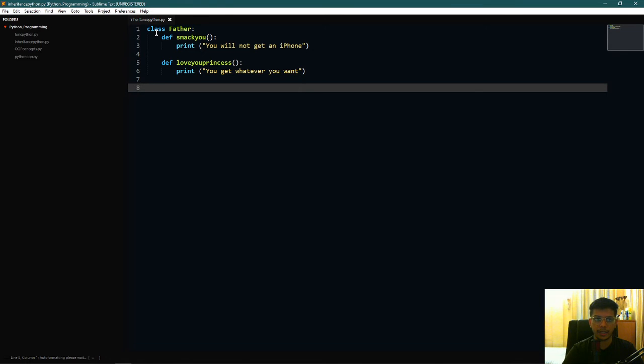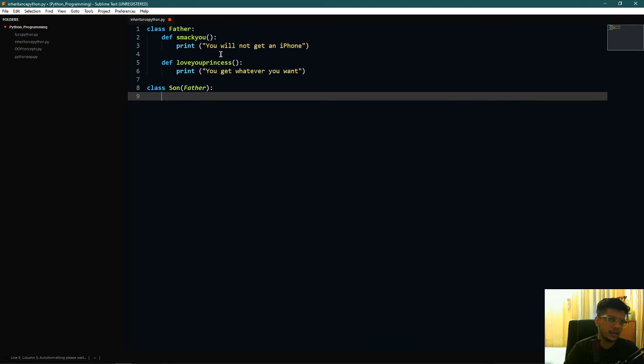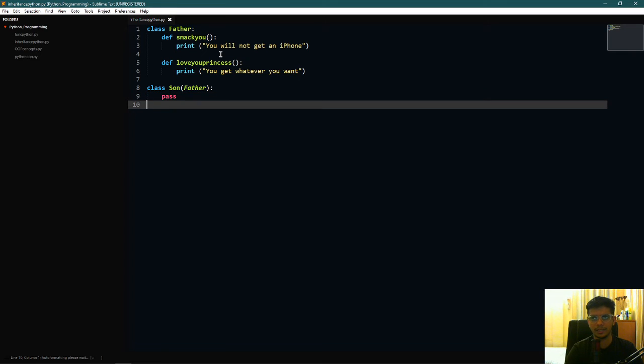Now I can create a child class that inherits from the parent class Father. I can create a class called Son that inherits from the Father class, and this is how we do it. Now for the Son class, you don't have to explicitly define the functions that you have defined in the parent class, and since Son inherits all the properties from the parent class, it automatically recognizes all the functions and variables in the parent class. For the Son class, you can just say pass, and pass basically means a null statement. It doesn't do anything.